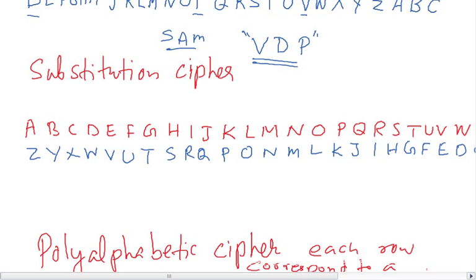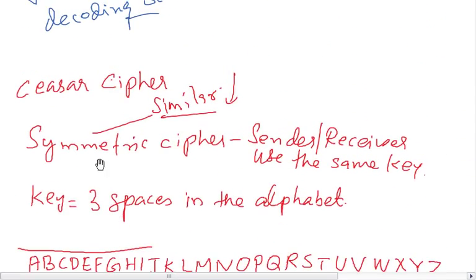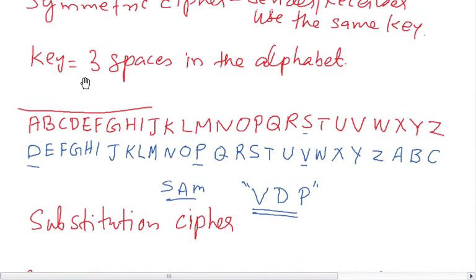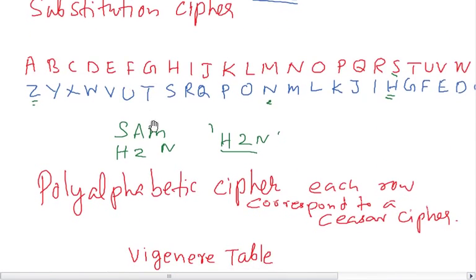So if you want to encrypt the same word, Sam, with the substitution, the S will be substituted with another letter, H. So S becomes H, A becomes Z, and M becomes N. So HZN is the cipher text, and if you have the same key, you can reverse it. It's not much of a deal, but this is what a substitution cipher is. The Caesar cipher is shifting the alphabets and the key is secret here. The substitution cipher is substituting.